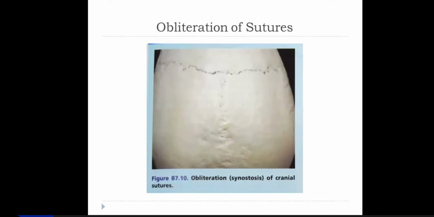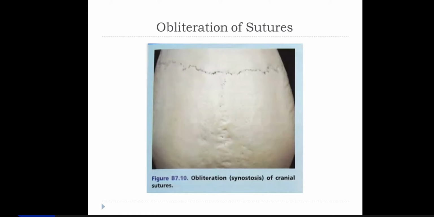Then regarding obliteration of these sutures, the obliteration of suture is called synostosis. If this is called synostosis, then what is synchondrosis? Who will tell me what is synchondrosis? Synchondrosis is the fusion of primary cartilaginous joints.